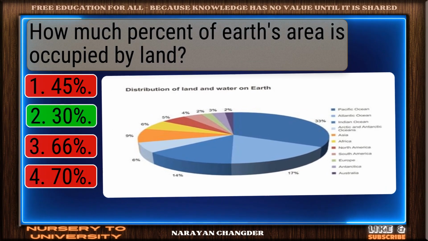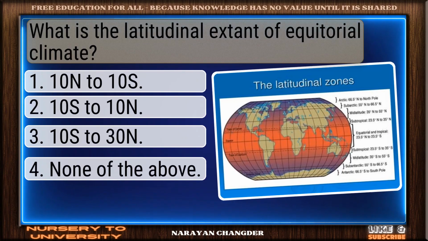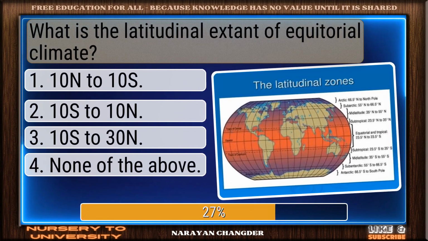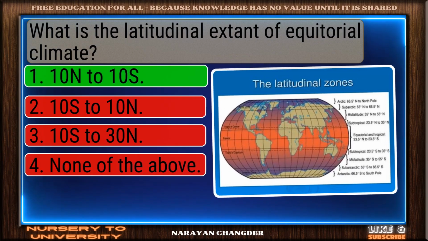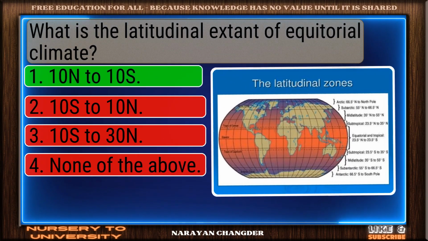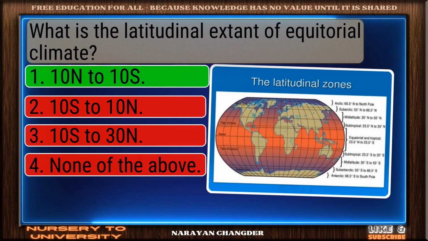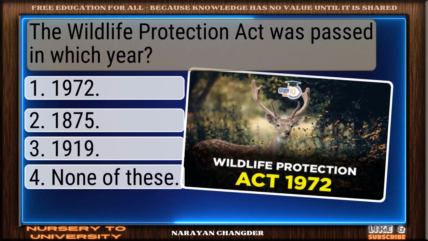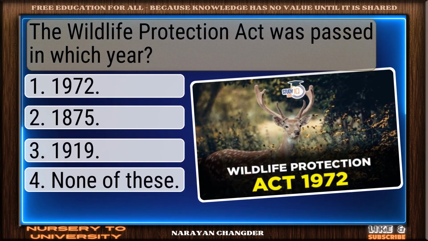30% is the answer. Question number 180. What is the latitudinal extent of equatorial climate? You're right. 10N to 10S is the correct answer. Question number 181. The Wildlife Protection Act was passed in which year?